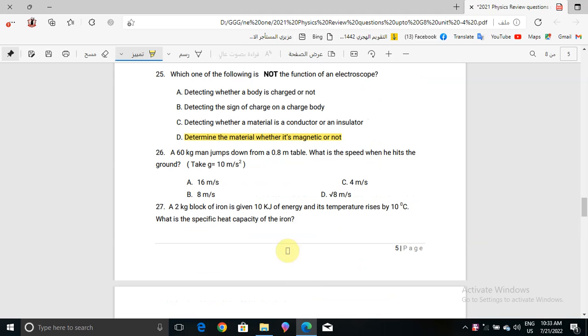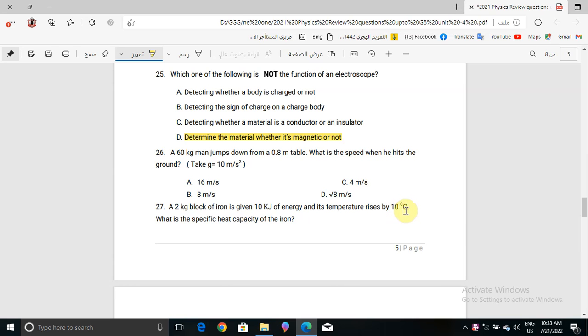Now question number 26, a 60 kilogram man jumps down from a 0.8 meter table. What is the speed when he hits the ground? Take gravity equal to 10 meter per second square. So what we will do here, we have 10 kilojoule of energy, so that means 10,000 joule, and we have the temperature change, which is 10 degrees Celsius, and we have mass, which is 2 kilogram.